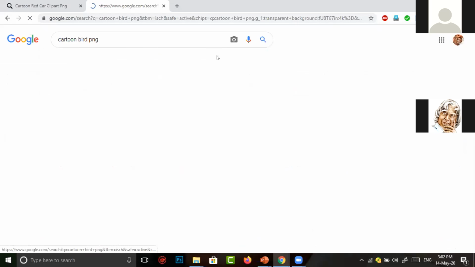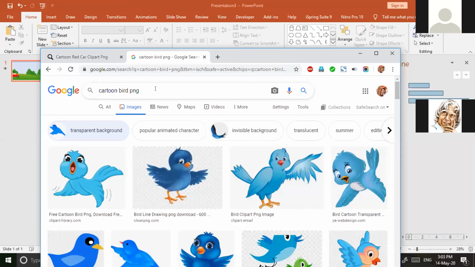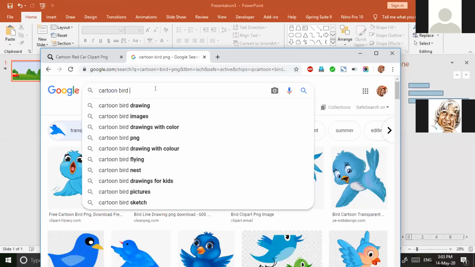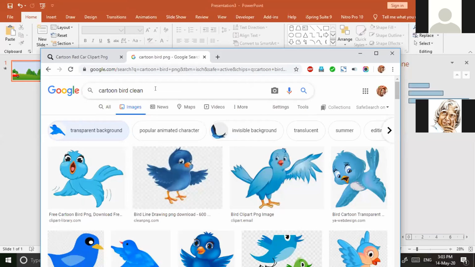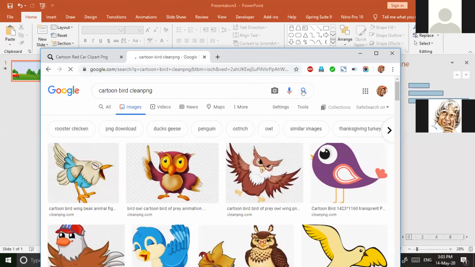Or else you can also go for CleanPNG, if you wish. It is a website we have used, in which we can get PNG images free of cost. So I again go to cartoon bird CleanPNG.